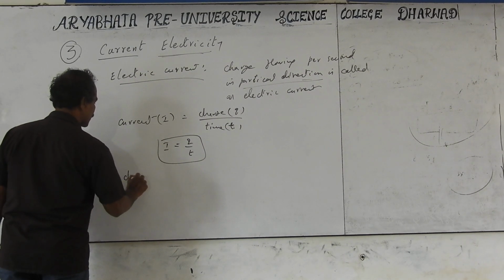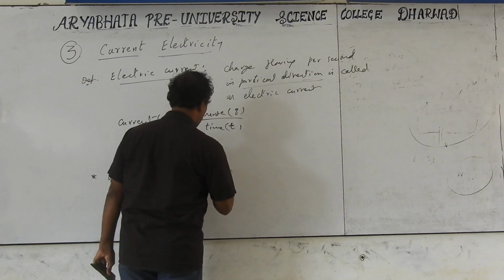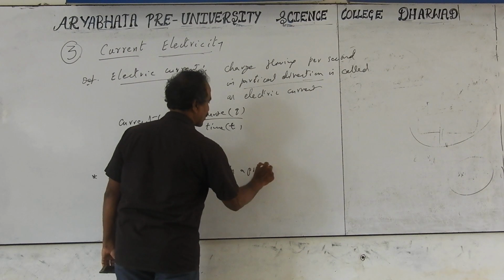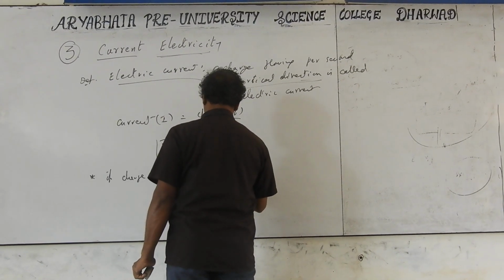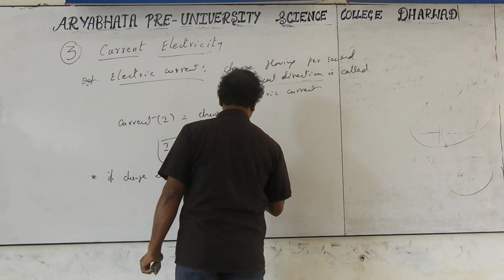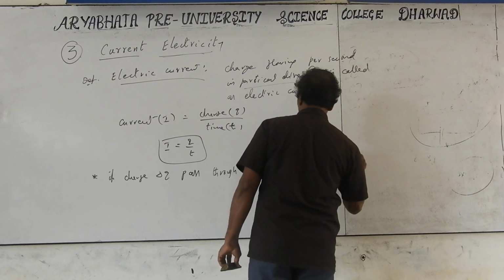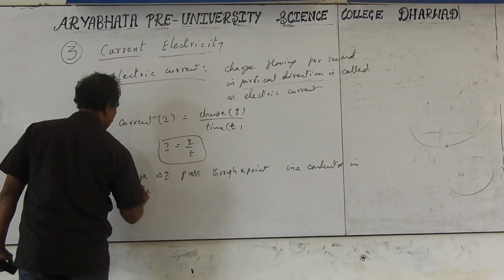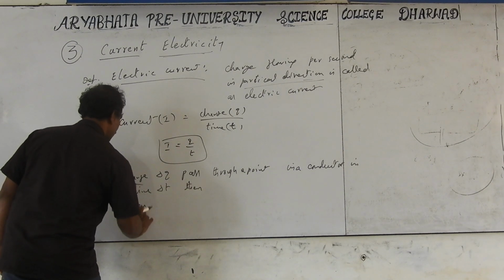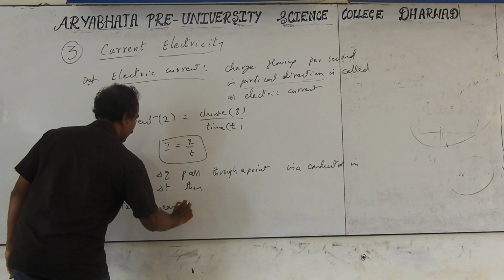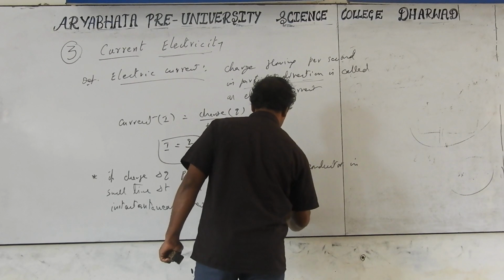If charge delta Q passes a point, which we can take as a point or a cross section, in a small time interval delta t, then the instantaneous current I is equal to the limit as delta t tends to 0 of delta Q by delta t.